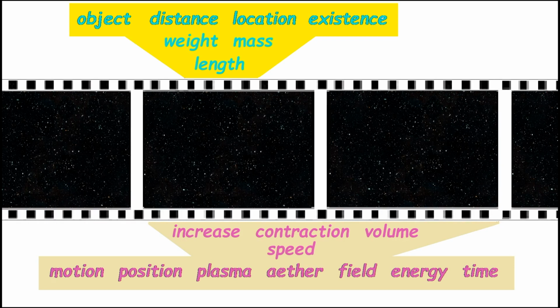Well, here you have weight, mass, and length. They are static concepts. Okay, we don't need more than 1 frame of the movie to conceptualize weight, mass, or length. What is mass? The number of atoms an object has. Okay, does it change from frame to frame? Yeah, maybe it does. We don't care because that's not what we're asking. We're saying, does mass in a single frame of the movie, does an object have the same number of atoms there? Or does it change in that single frame? And the answer is no. If a ball has 1 trillion atoms in that single frame, that's the mass of that object, 1 trillion atoms. So mass is a static concept.